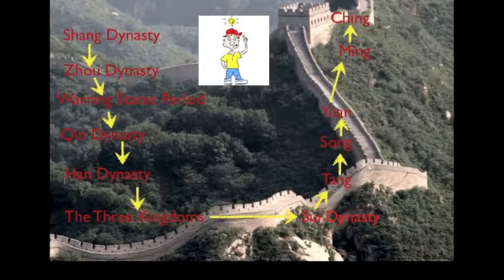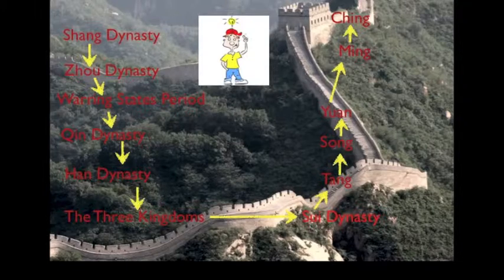So what do we have here? Quite a bit, but not so much. I hope it's not so overwhelming. You have the Shang, the Zhou, leading to the Warring States period, where Confucianism, legalism, and Taoism come out. Then you have the Qin dynasty and the Han dynasty, which lasted about 400 years.